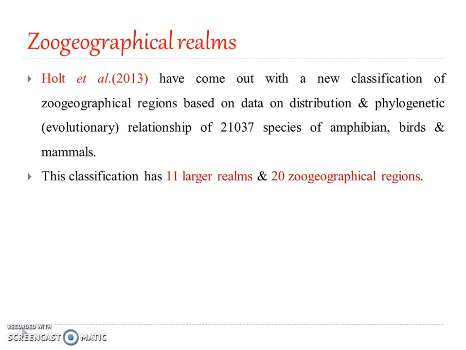Okay, the earlier classification was mainly based upon studies conducted on the distribution of birds, but in 2013 a well-established distribution of amphibians, birds, and mammals has been taken to classify the Earth into zoogeographical regions, 11 realms, and even the phylogenetic relationship has been taken care of.